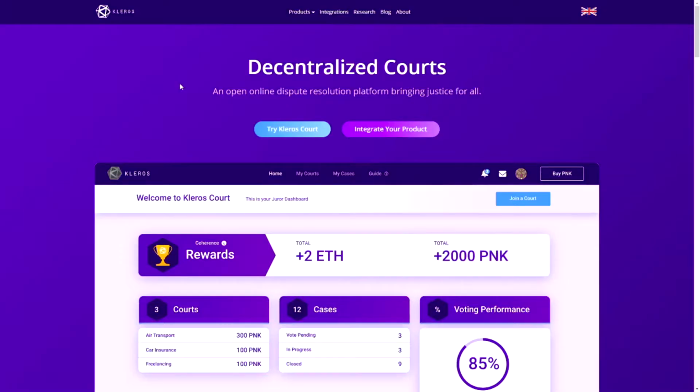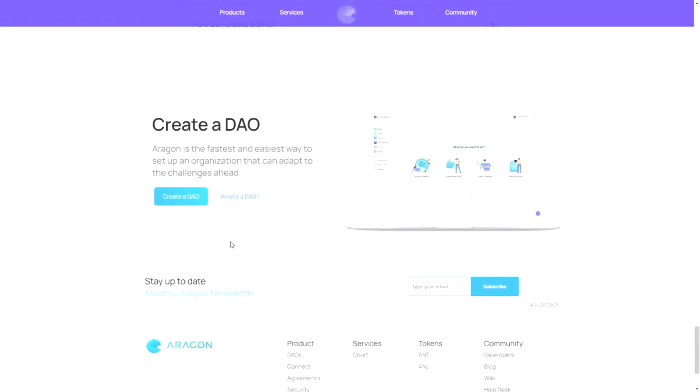This court system immediately reminded me of the Kleros project, which is doing pretty well, so definitely take a look at this. This is a project completely and solely focused on decentralized courts. So it's really interesting to see that the Aragon team has also integrated such a system in their project. All right, now that we know what Aragon is, let's take a look at how easy it is to use.